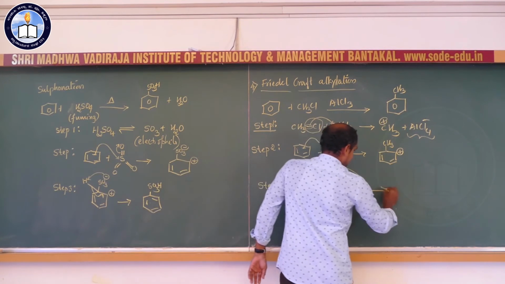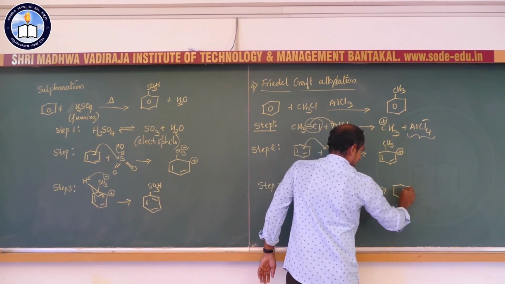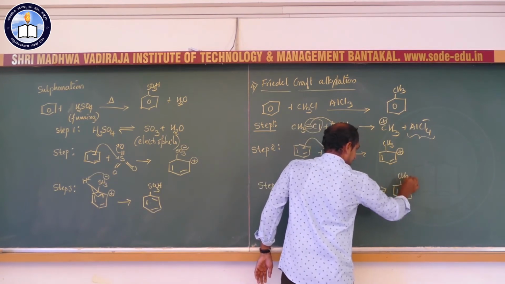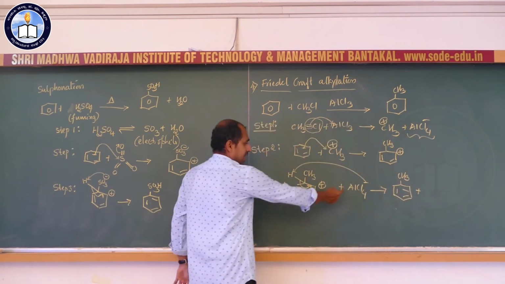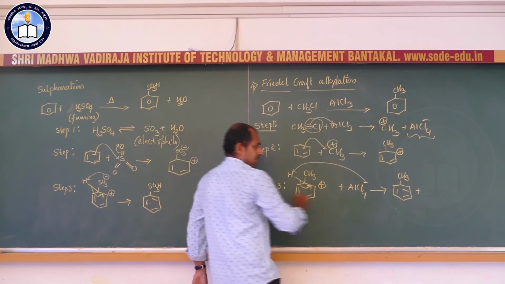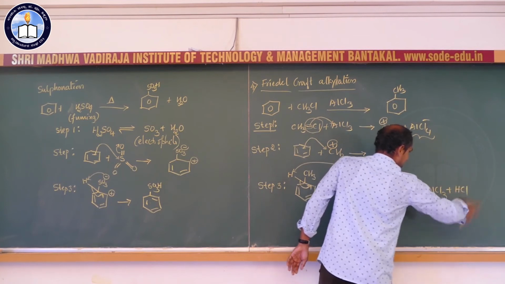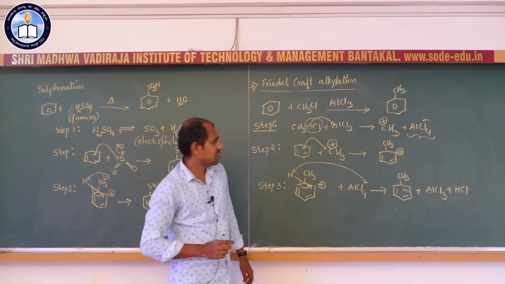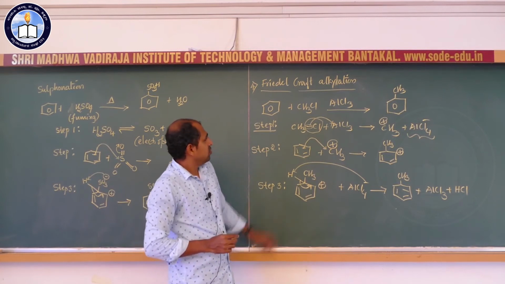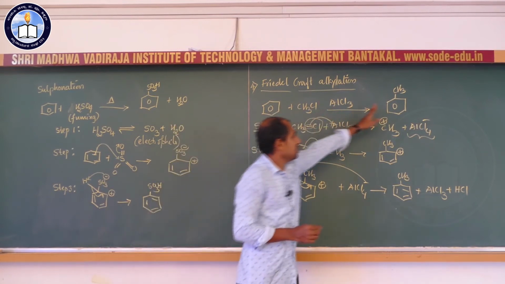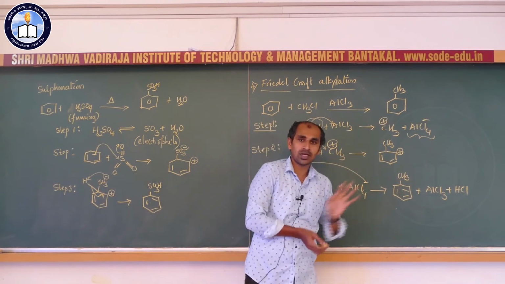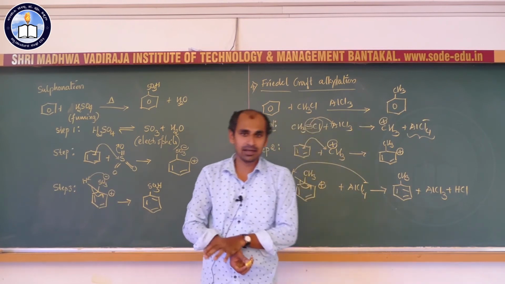We get the re-aromatized alkylated benzene, and AlCl4 minus captures a proton and converts into AlCl3 plus HCl. So ultimately benzene is converted into the corresponding alkylated benzene.